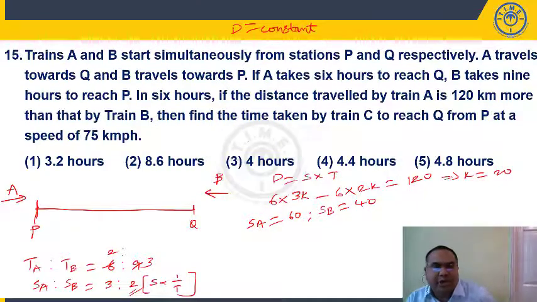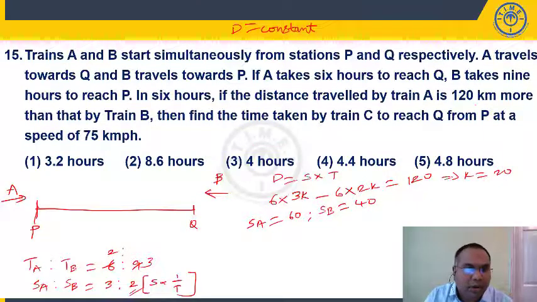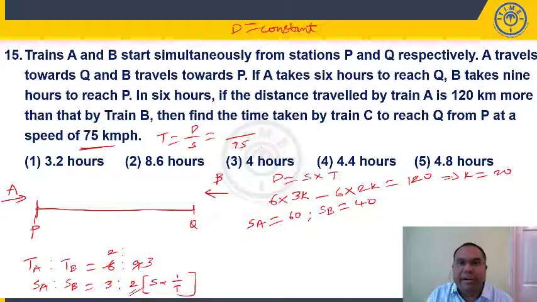Now what is the question, students? Find the time taken by train C to reach from Q to P at a speed of 75 kilometers per hour. Time formula is distance by speed. It is moving at a speed of 75 kilometers per hour, so we need to find out the distance. Now see, distance is easy to find out.